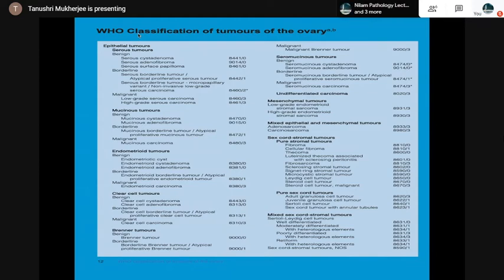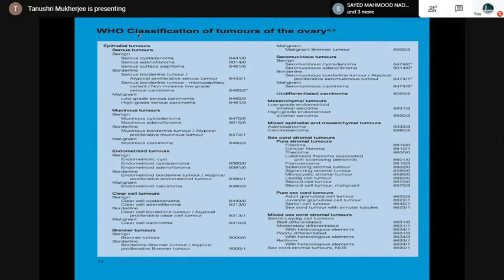tumors. In the category of the epithelial tumors, the serous tumor could be benign or borderline, in which the terminology serous borderline is not preferred, and we prefer now the atypical proliferative serous tumor as proposed by WHO. And the serous borderline tumor micropapillary variant also has non-invasive low-grade serous. And in the malignant category, there is low-grade serous and high-grade serous.